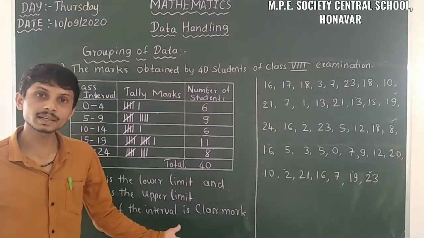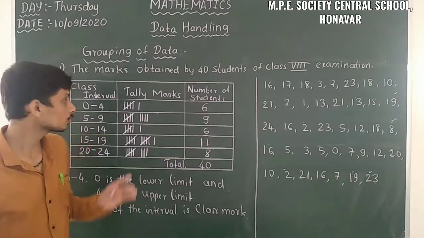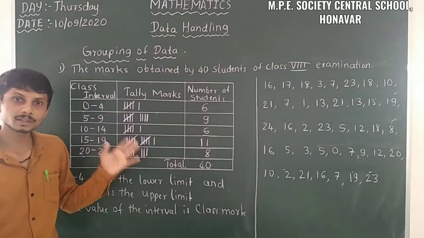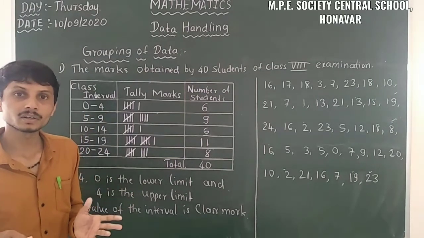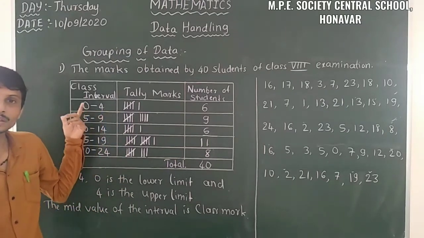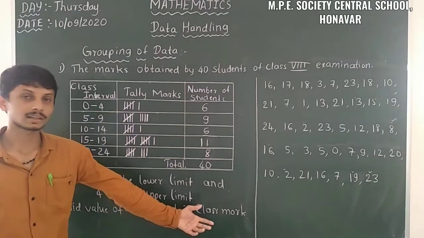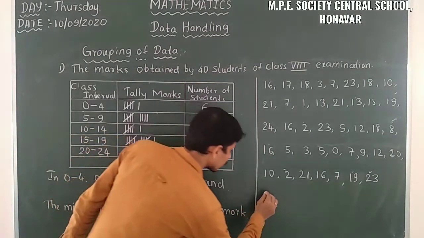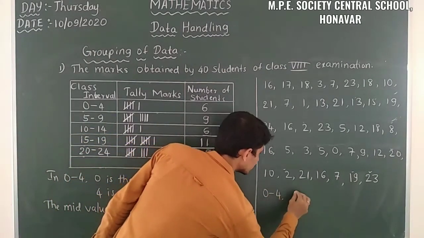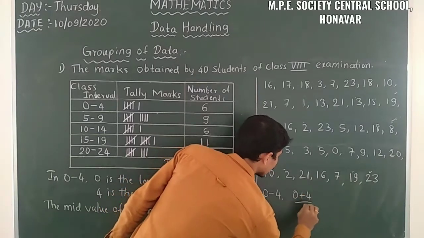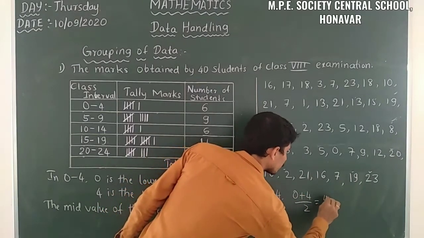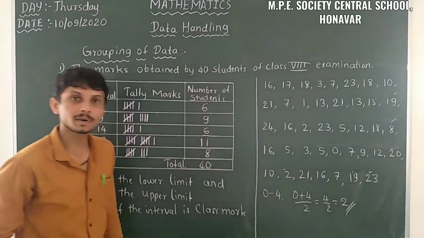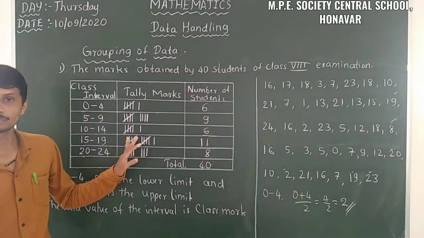So how can we take that class mark here? We have to add the two numbers, 0 and 4, 0 plus 4, and then divide by 2. Likewise we take the class mark. Between 0 and 4, the class mark is 0 plus 4 divided by 2, which is 4 by 2, equal to 2. 2 is the class mark between 0 and 4.